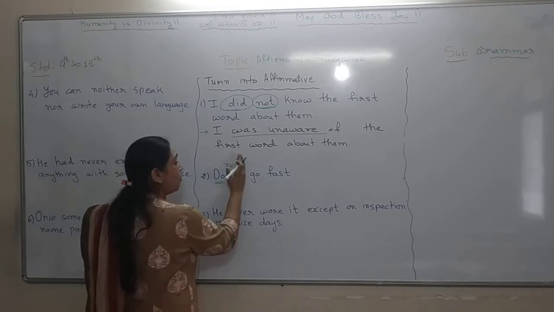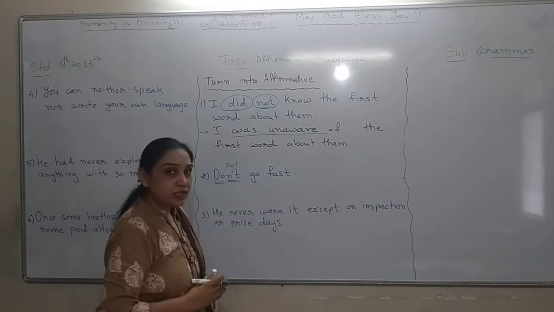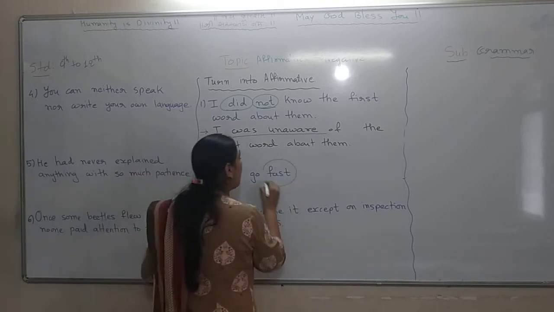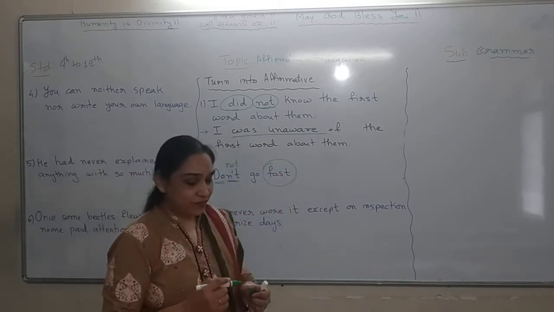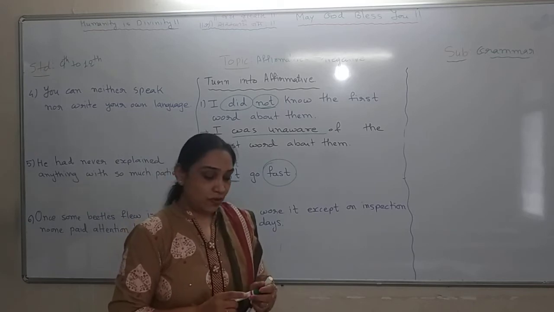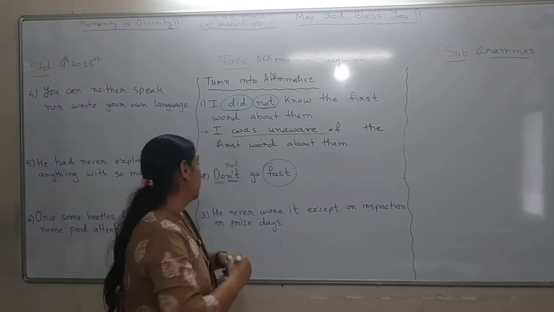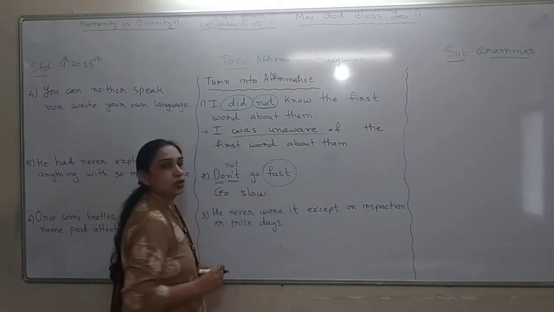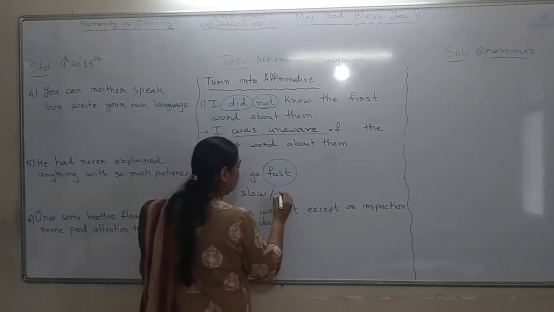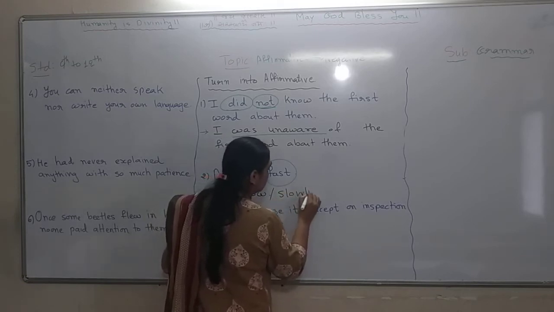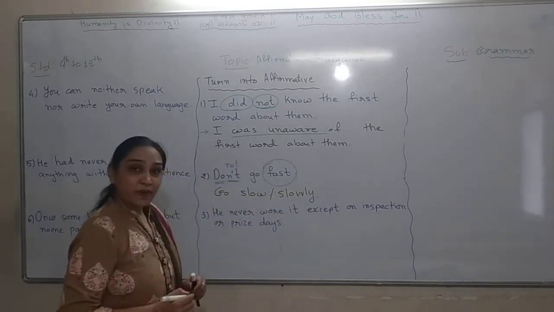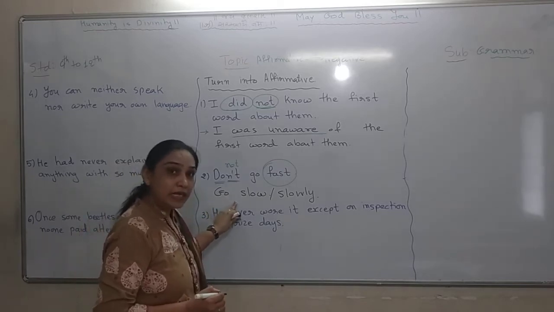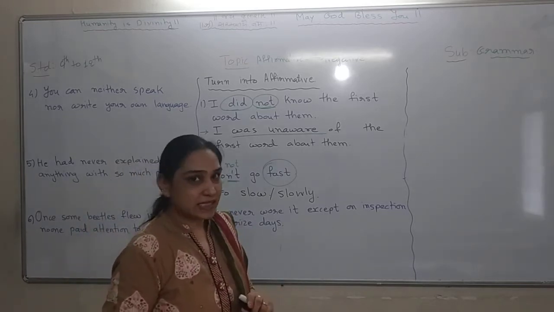So if I just write go fast, the meaning will be changed. But instead of using go fast, I can go for the opposite of this. So now I can write go slow or go slowly. So the sentence has become affirmative, but the meaning of that sentence remains the same.